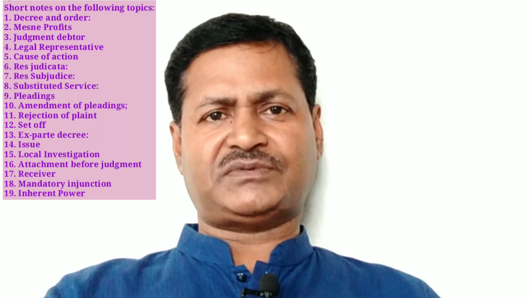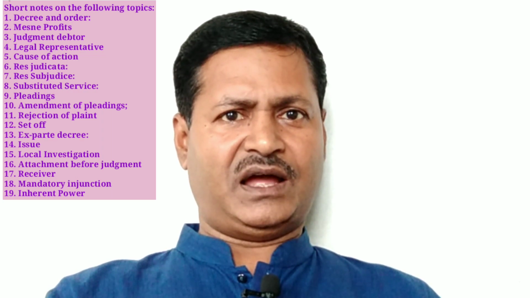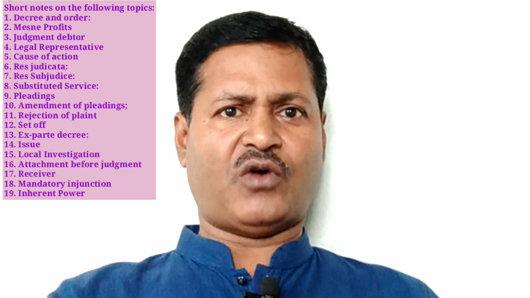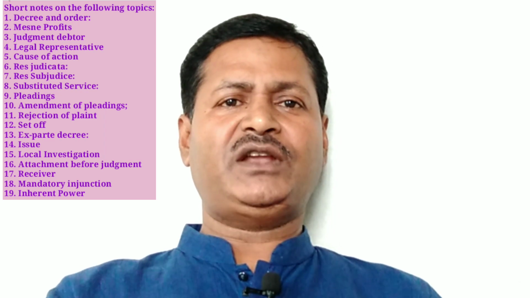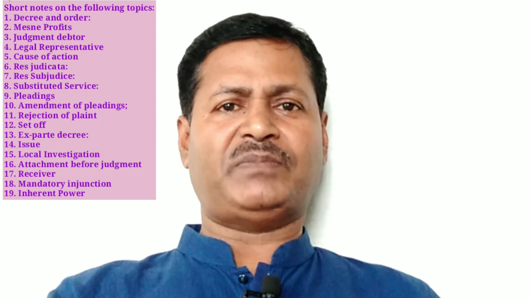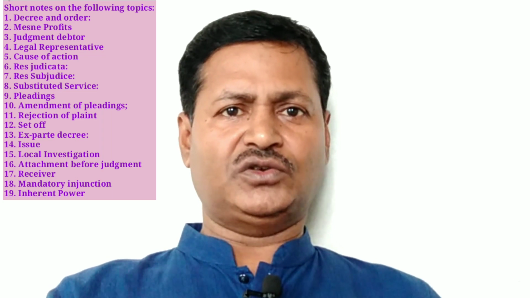Number 2, mean profits. According to Section 2, Subsection 12 of the Code of Civil Procedure, the profit gained by a person in wrongful possession of such property, which he actually received or might with ordinary diligence have received, with interest, is called mean profits. Mean profit means the profit which was payable to the plaintiff, but the defendant did not provide him that. Mean profit includes all kinds of interest from that property.